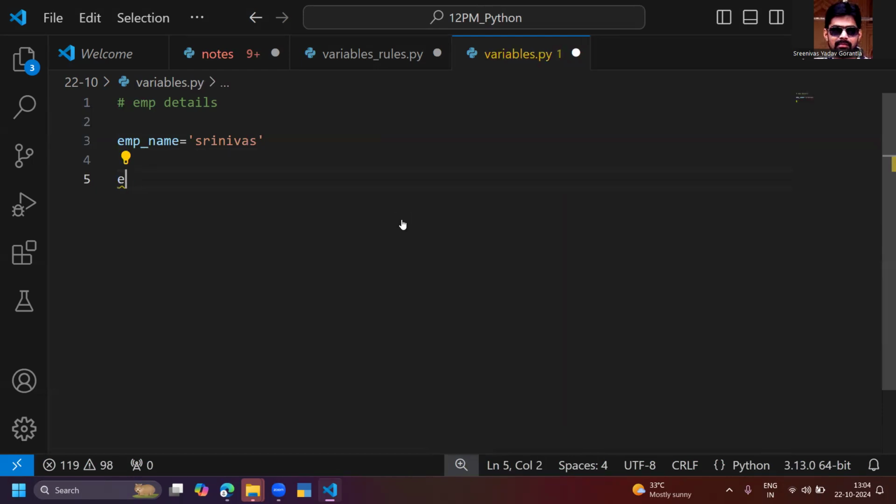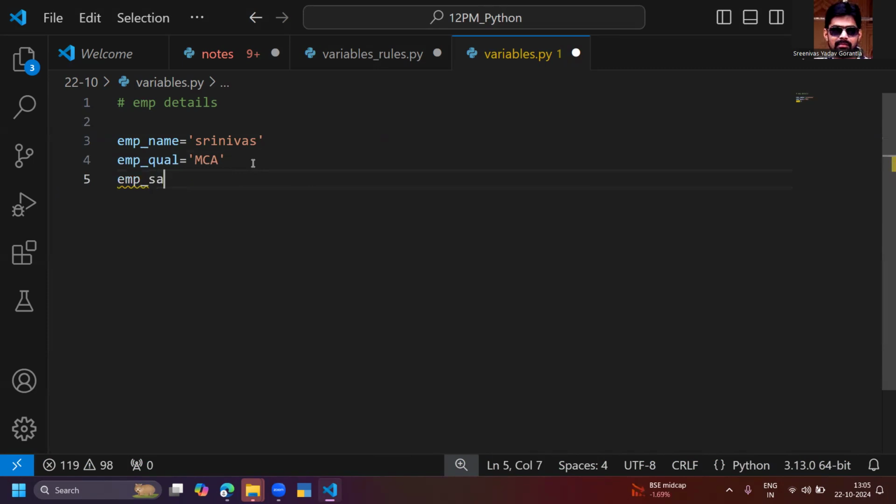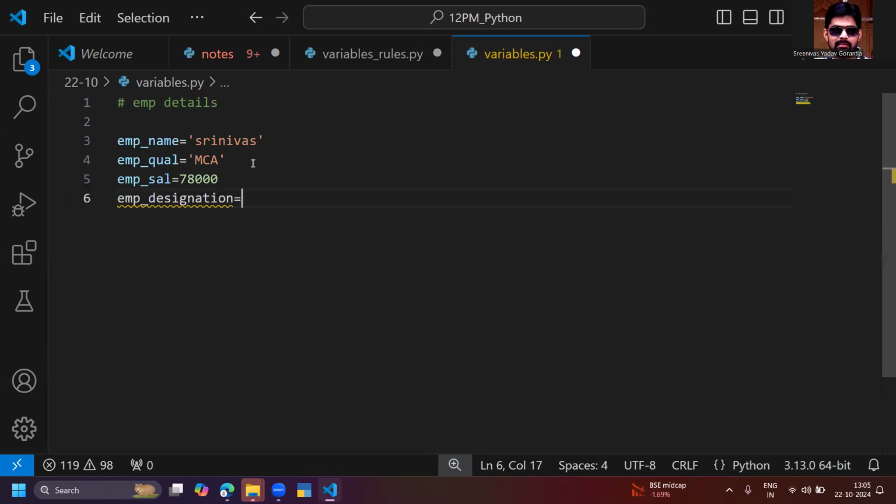EMP underscore qualification is equal to something like MCA, and employee salary. I want to give the salary of the employee. Employee salary is equal to 78,000. And EMP designation is equal to senior developer.